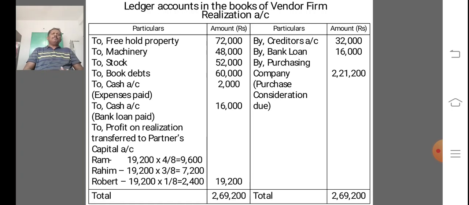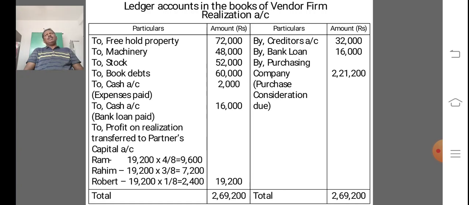For what purpose do we prepare the realization account? To find out the net profit or loss on realization. In the realization account, debit all assets except cash. This problem clearly informs us not to transfer the cash value to realization account.